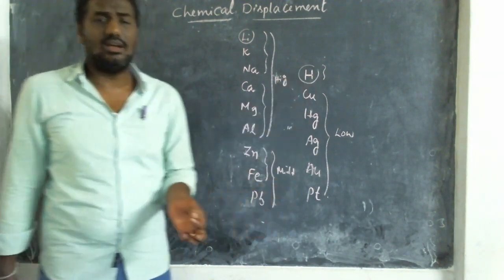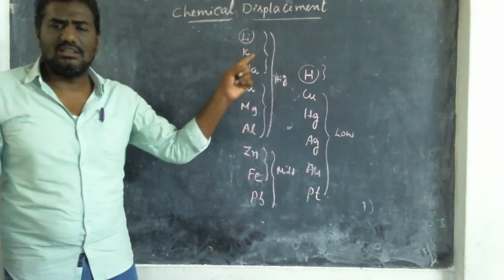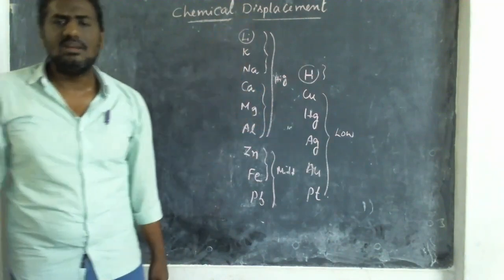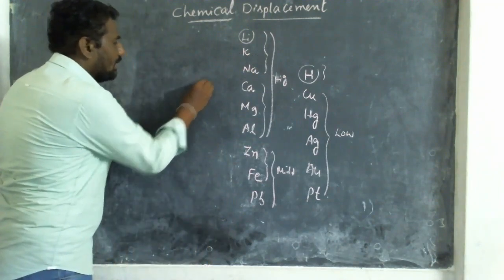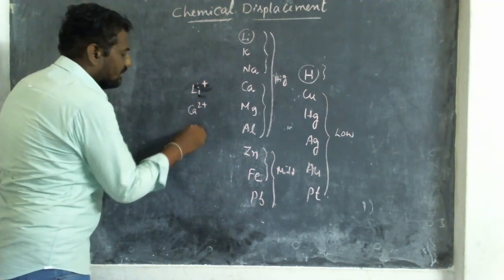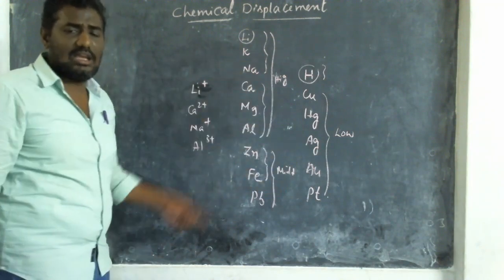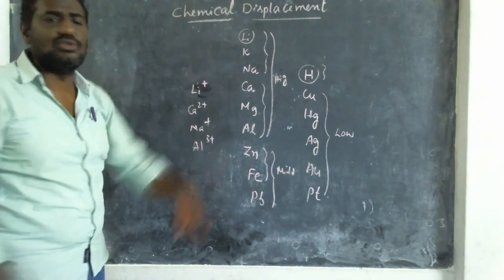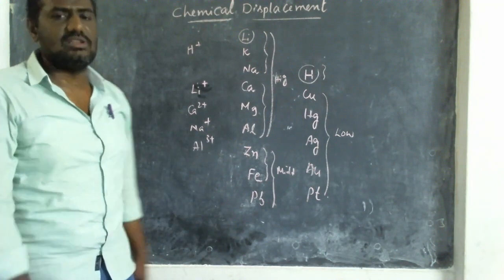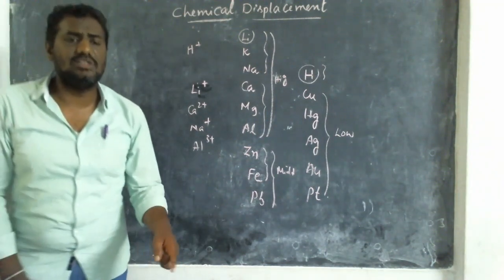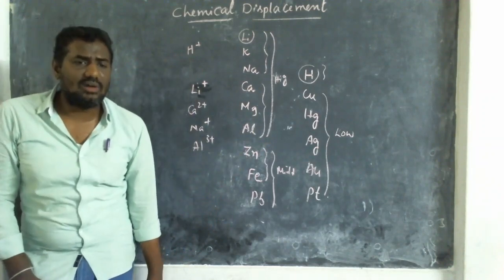But here hydrogen is a non-metal. All the others are metals, but this one is a non-metal. Why is it included among these metals? Very simple. All the metals produce positive charge: Li plus, Na plus, Ca2 plus, Al3 plus, all of them produce positive charge. Same like these metals, hydrogen also produces positive charge. That's why it is included in this group. In examination, this is also an important question: why is hydrogen included in this reactivity series? This is called a reactivity series. Why is it called a reactivity series?